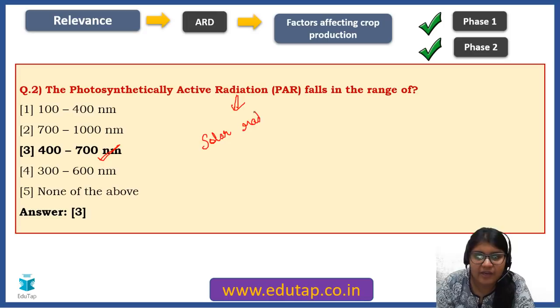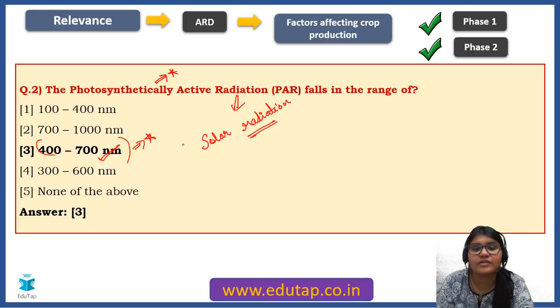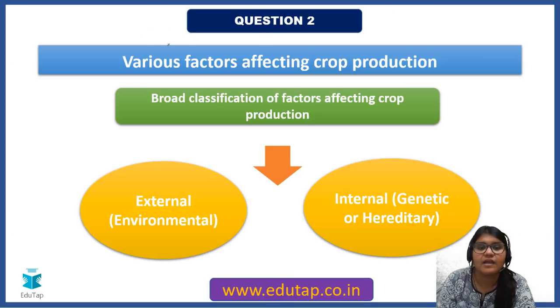But when you talk about solar radiation, there is a particular range, 400 to 700 nanometer, which is actually suitable for plant growth. That is why we have given this range and you need to be aware about that. This particular range is the most suitable for the process of photosynthesis. That is why it is called photosynthetically active radiation, understand that.